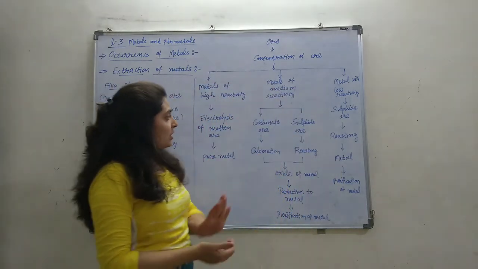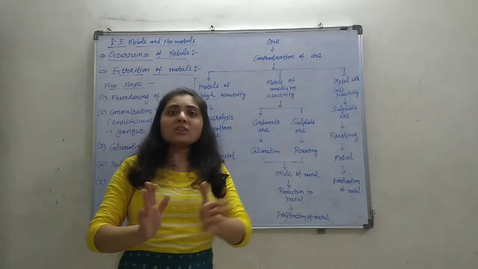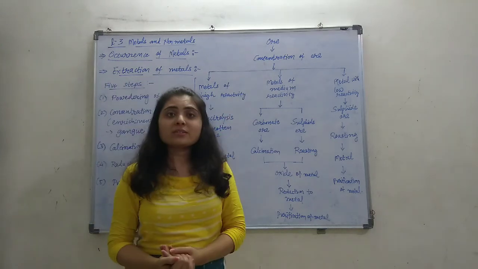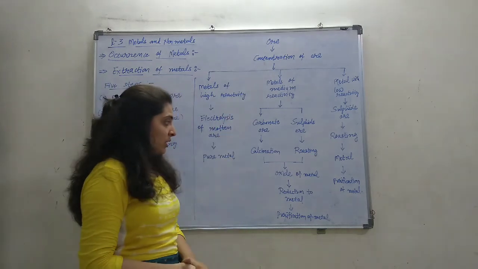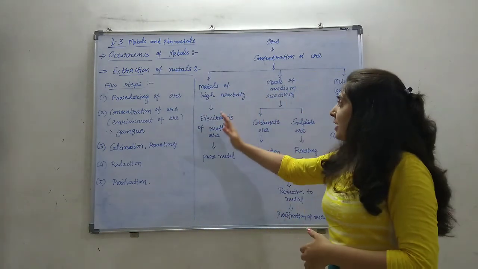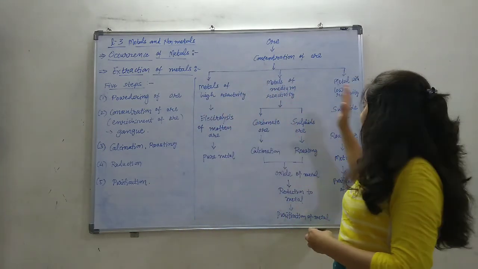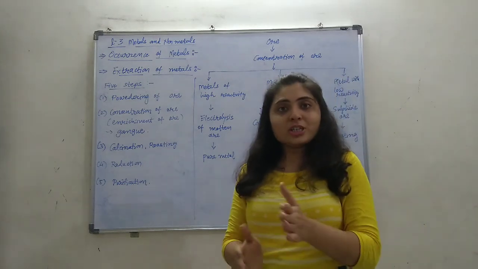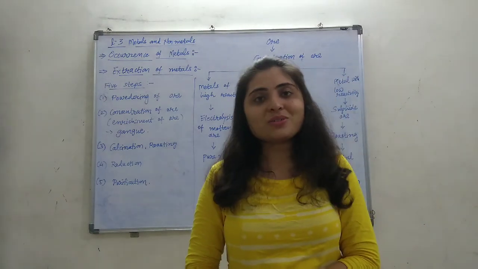It just gives the pathways, or the ways, to extract the pure metal. We'll see it one by one: metals with high reactivity, medium reactivity, and low reactivity. We'll see it in the next lecture. So read up to this, and if you still have any doubts, you can ask me.